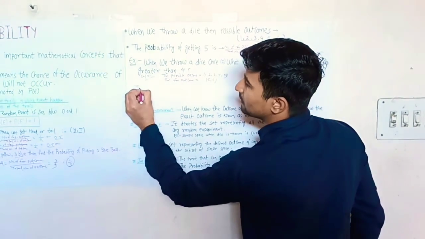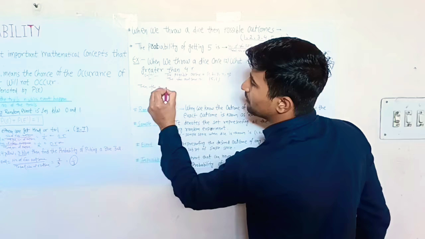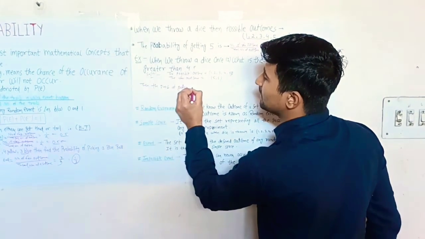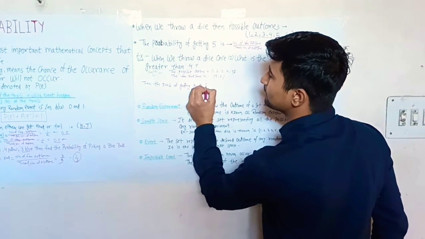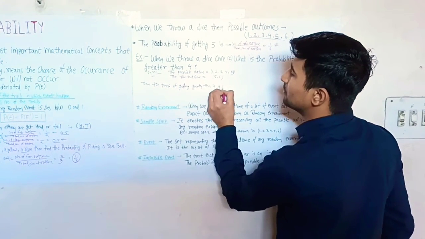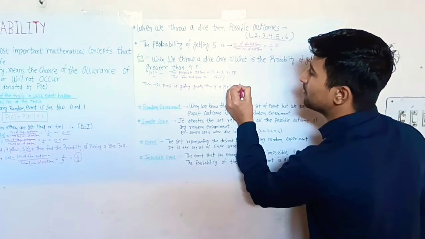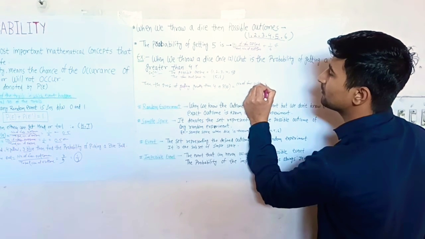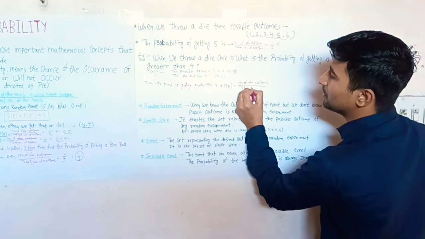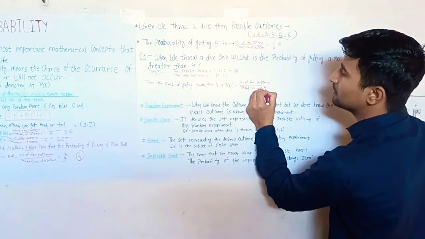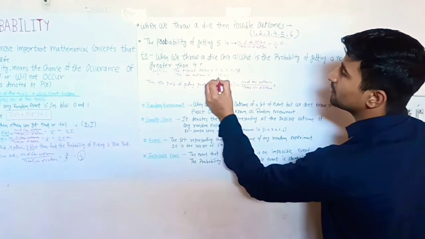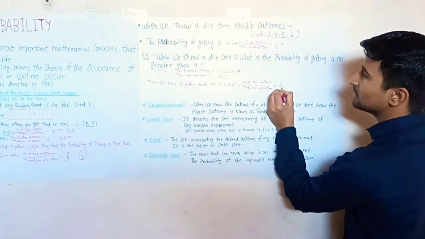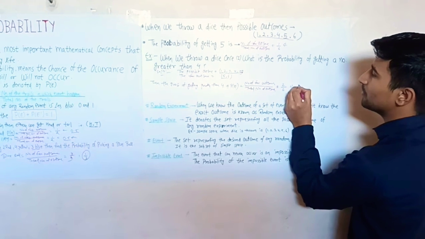The probability of getting greater than 4 is the number of favorable outcomes upon the total number of outcomes. The number of favorable outcomes is 2 and the total number of possible outcomes is 6.